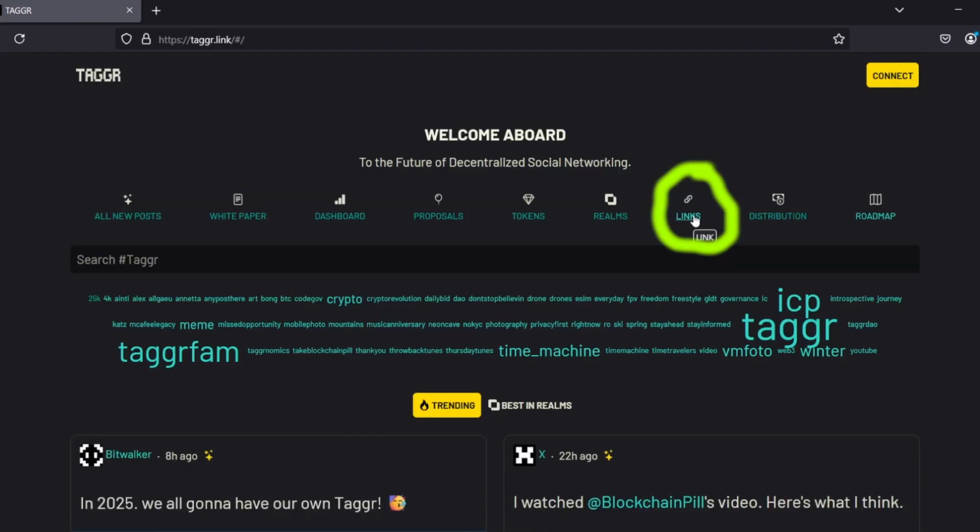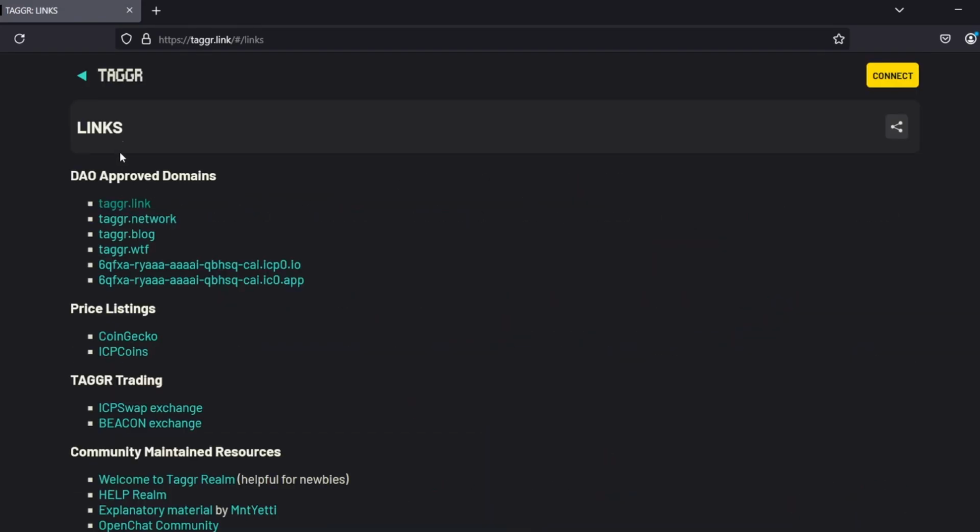And now these are links. So these are links connected with Taggr. So these are all the ways you can sign on. These are where you could go to sign in, the addresses to access Taggr. Right now we're currently on Taggr links. These are price listings, CoinGecko and ICP coins. Trading sites, you can trade on any of these.